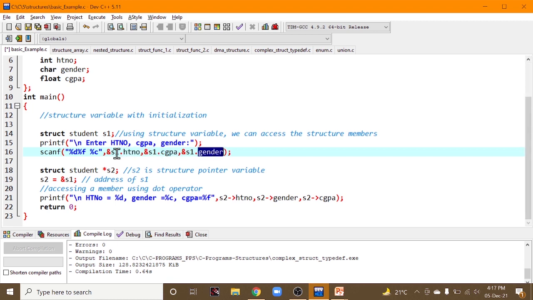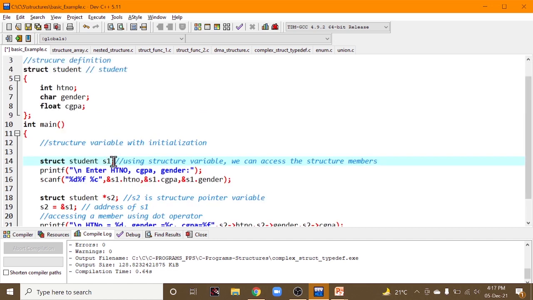So how are you scanning? S1 is a structure variable. Using this structure variable and hall ticket number, you can apply the dot operator so that you can access the value inside this hall ticket number. If I say S1 dot HT number, then whatever HT number you have written is assigned into this S1 dot HT number.